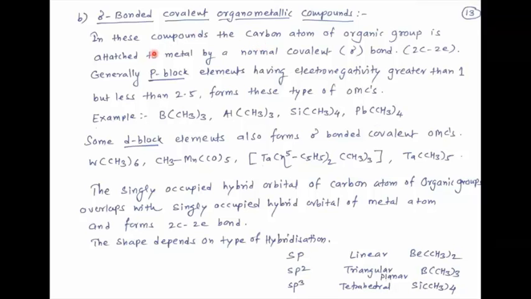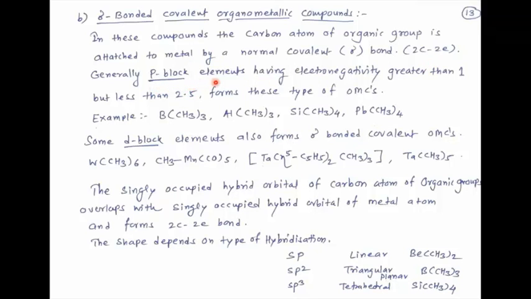So see this, in these compounds, the carbon atom of the organic group is attached to the metal by a normal covalent sigma bond. It is two center, two electron. Two center, one is the metal atom and another is carbon, and there is presence of two electrons between these two.